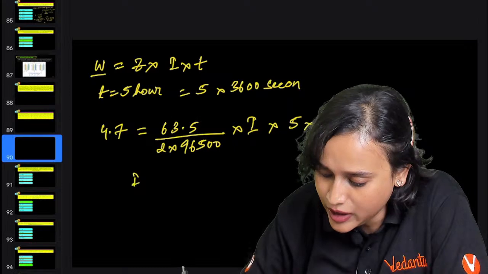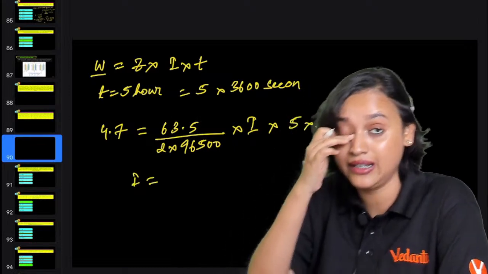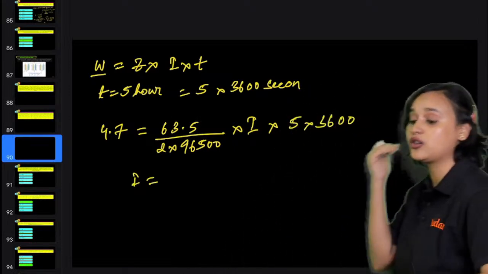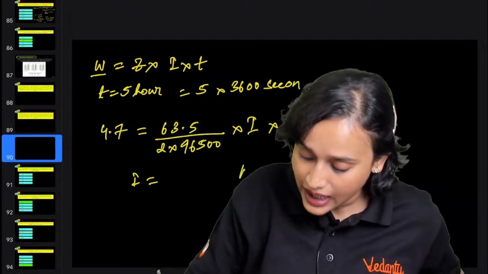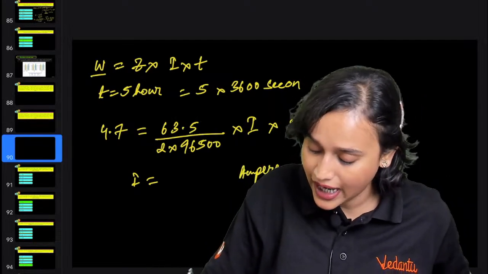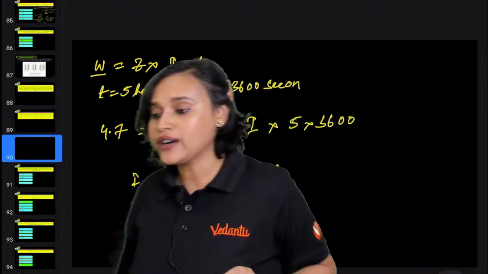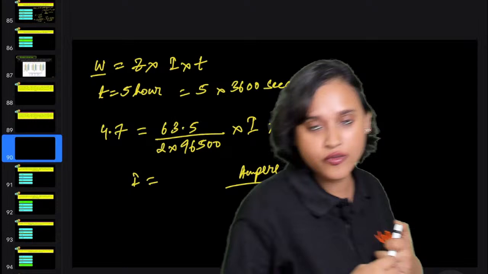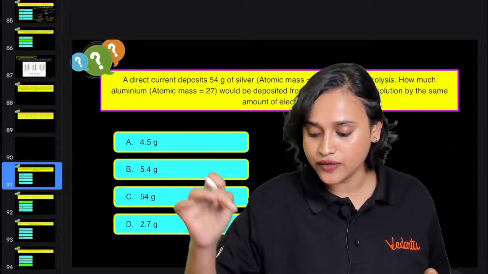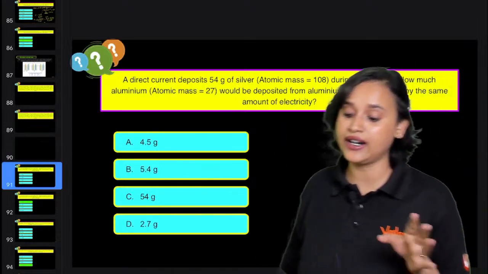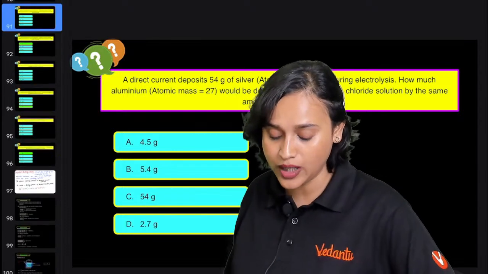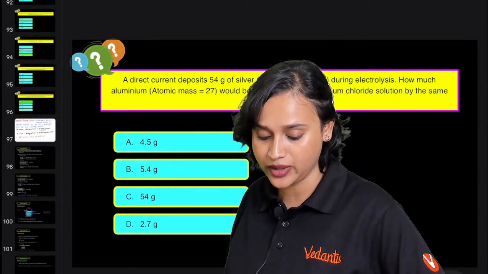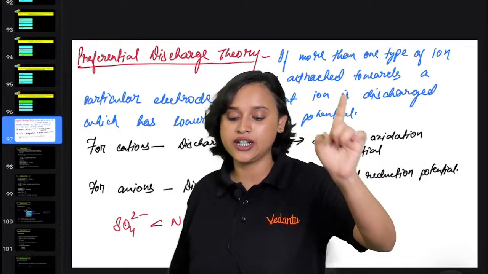Calculate this and tell me what is I equal to, everybody. You must get it in ampere. Alright, so guys, I think we are done. Rest of the questions that are related to Faraday, I am going to give to you as homework because we have lots and lots of questions, everybody. Preferential discharge theory, we are done with it.